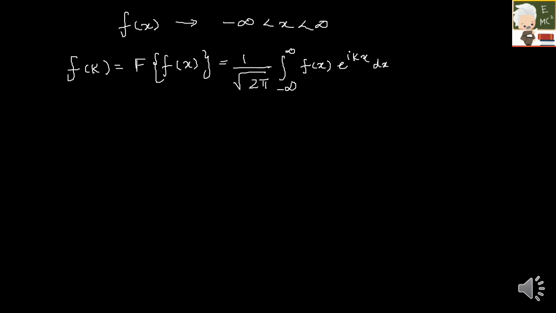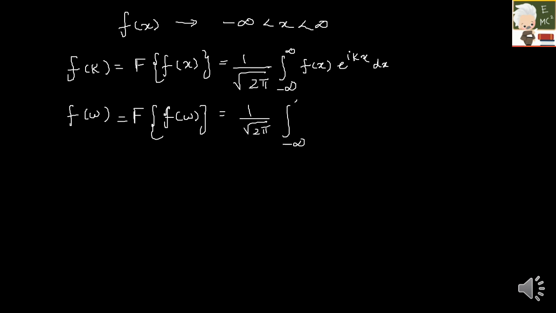And one more thing: the Fourier transform of the function f of t is equal to 1 by under root 2 pi integral minus infinity to plus infinity f of t into e raised to i omega t, and you will be differentiating with respect to t, so it is dt. So this is your Fourier transform formula.